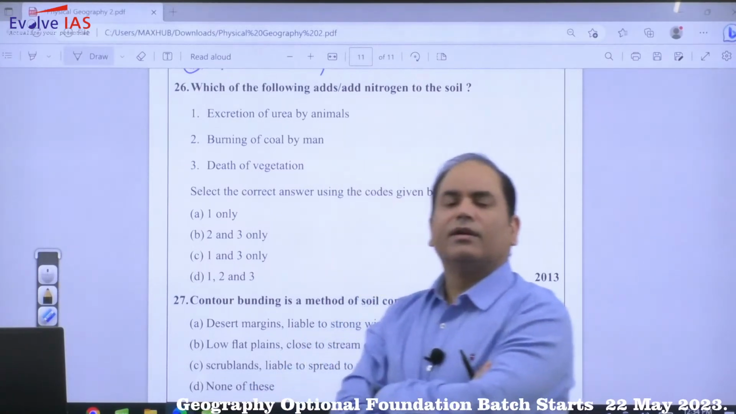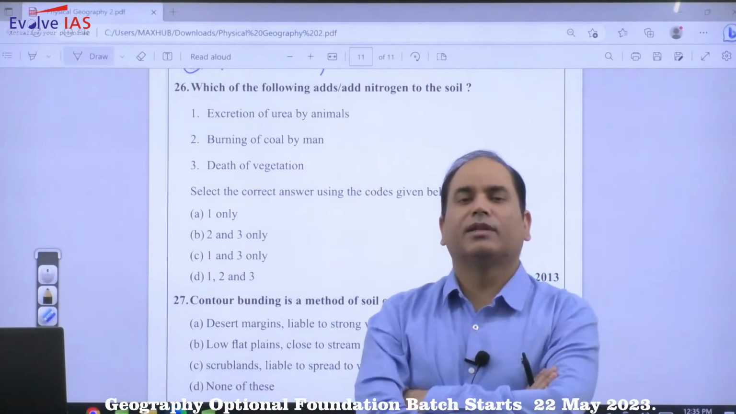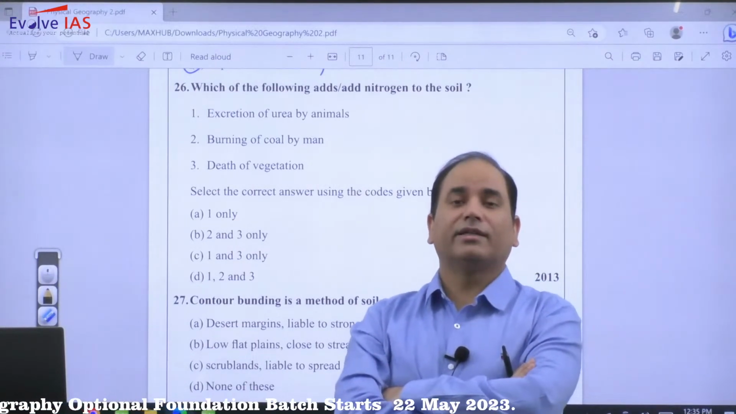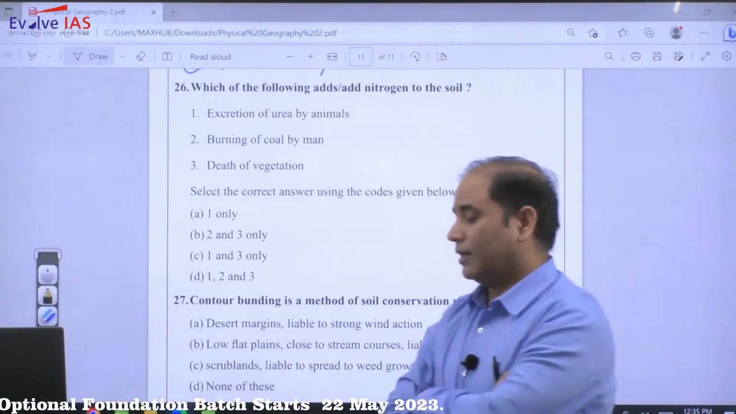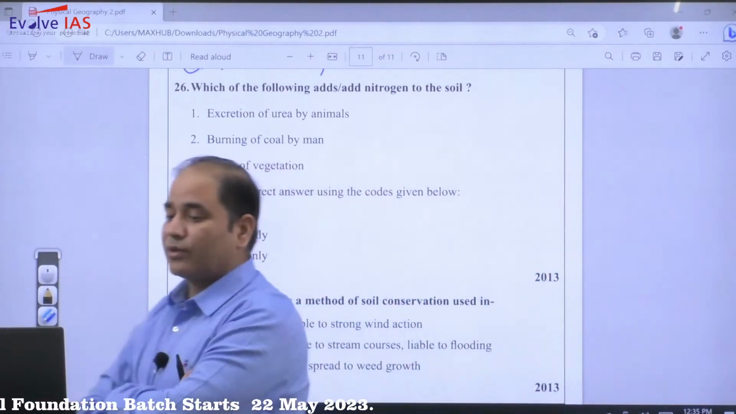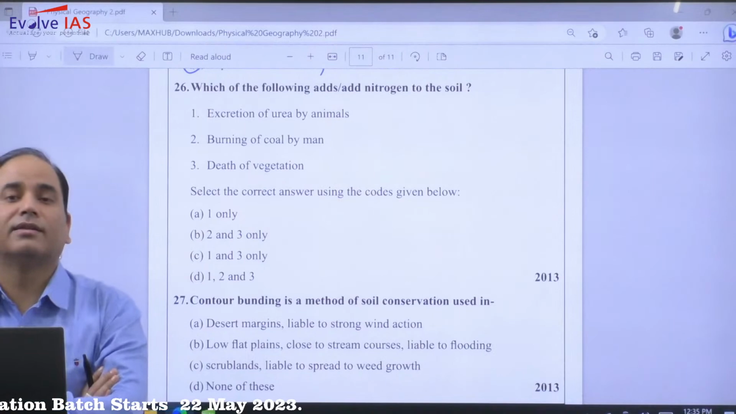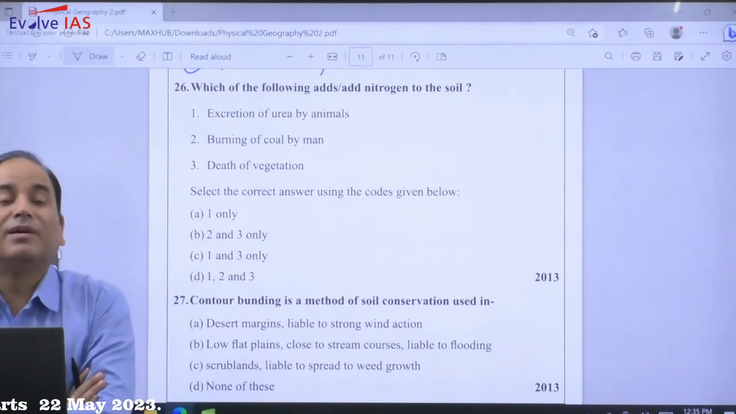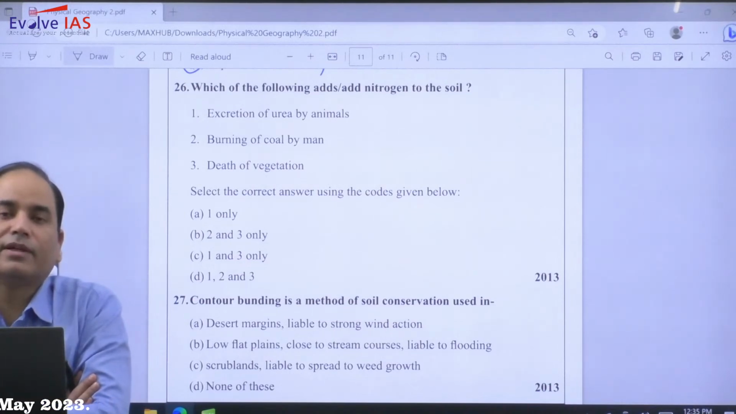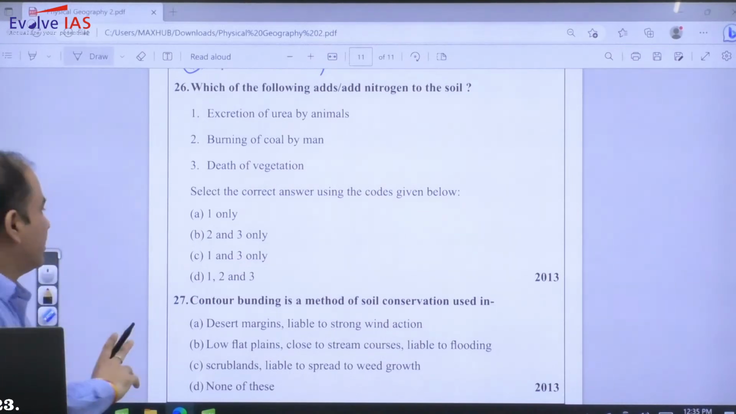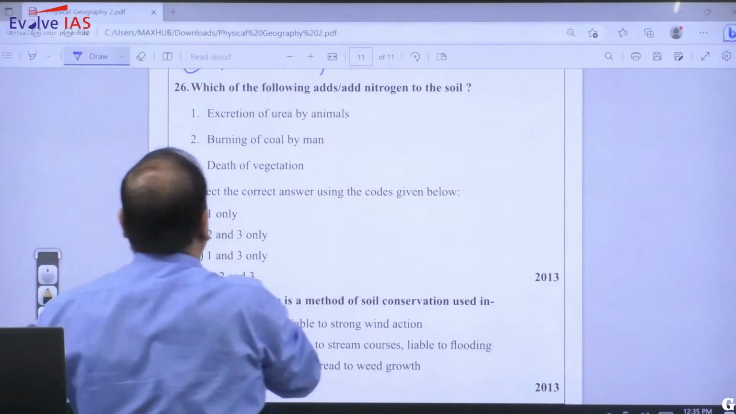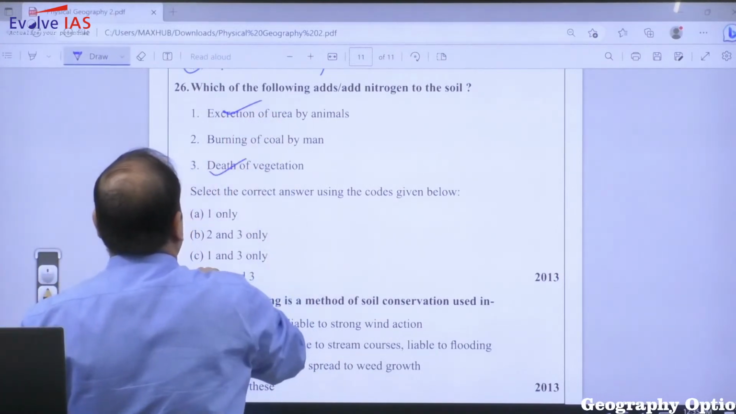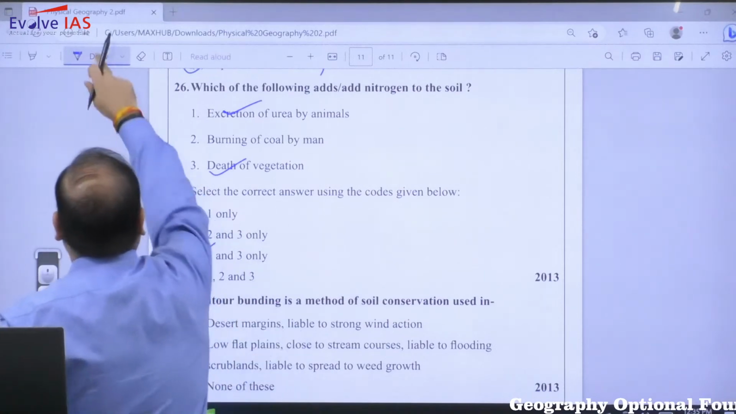Nitrogen is one of the highest proportions in our atmosphere, but the nitrogen will not be taken by the soil directly. That is why the fixation is required. And a few plants are known for nitrogen fixation, like the plants of the pulse family. So they are referred to as leguminous crops. So the answer of this question will be excretion of urea and death of vegetation, that is 1 and 3.